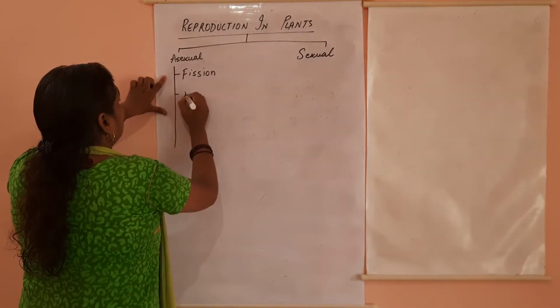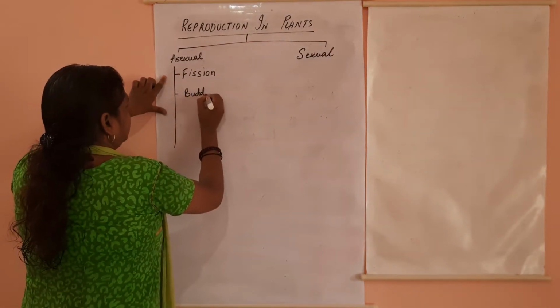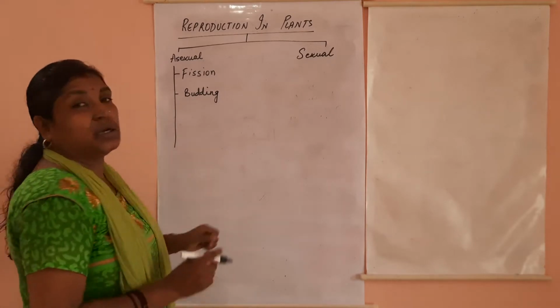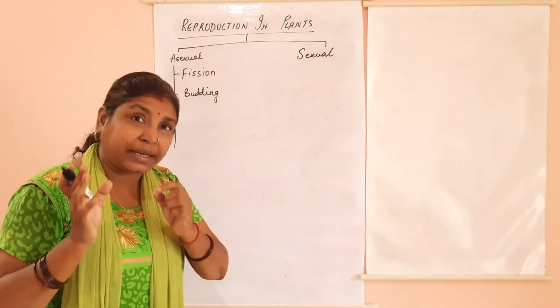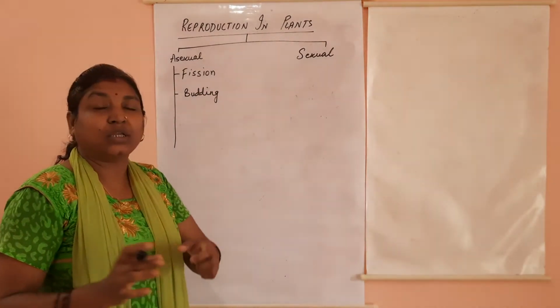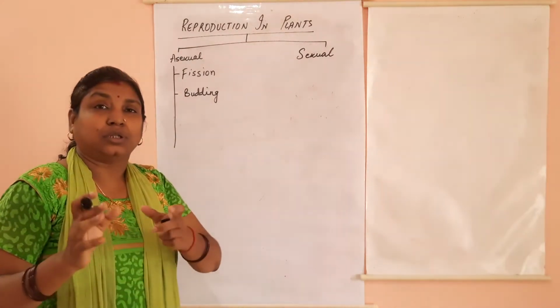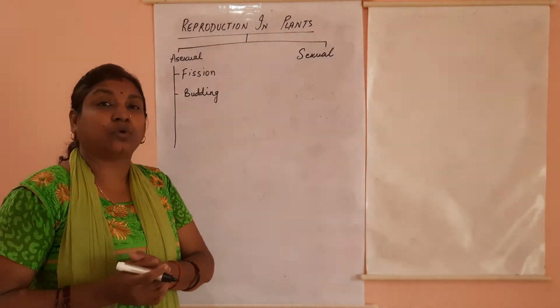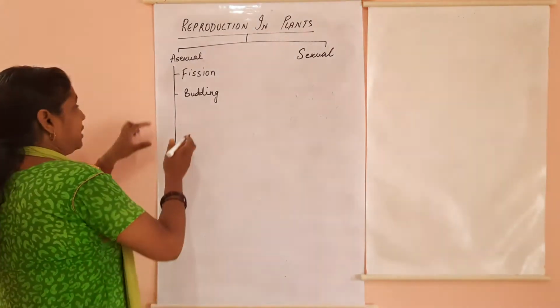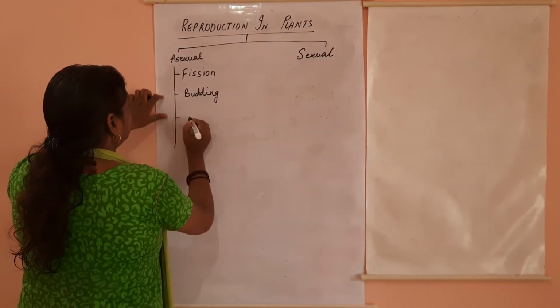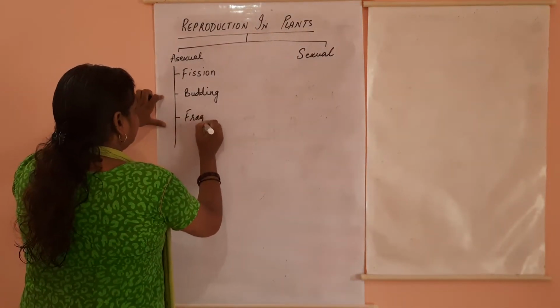Next is budding. In this, an outgrowth is formed on the parent's body itself. Once this outgrowth matures, it detaches itself from the parent body and leads an individual life. Next is fragmentation.